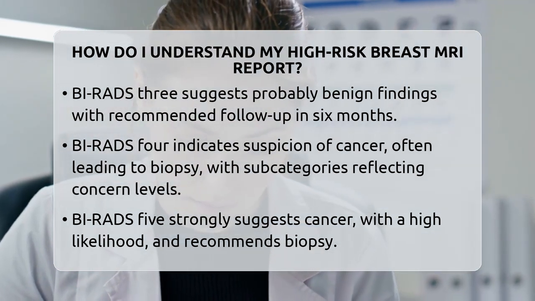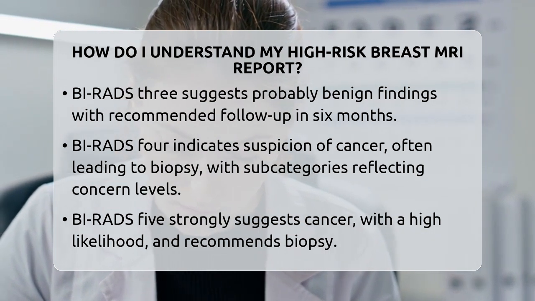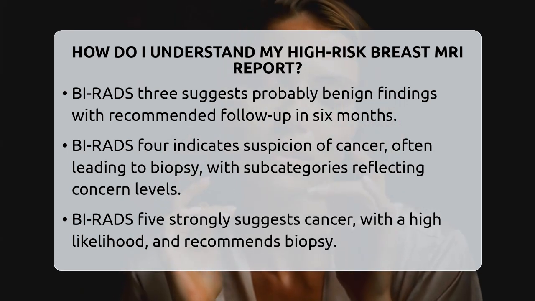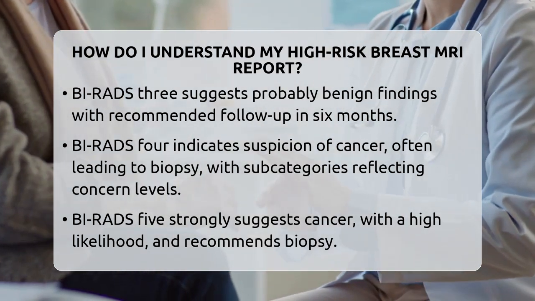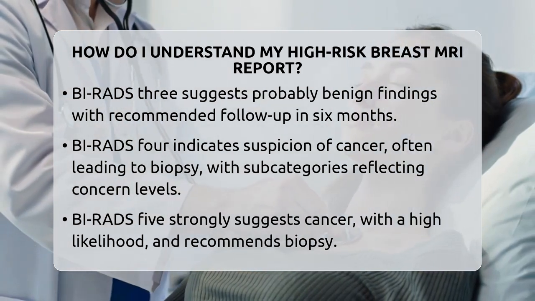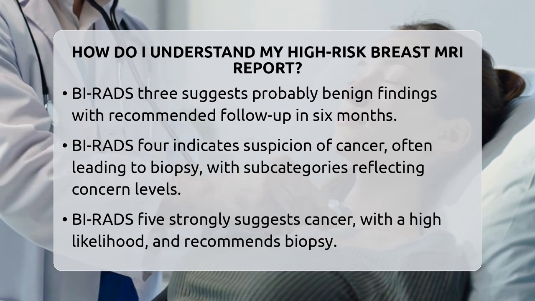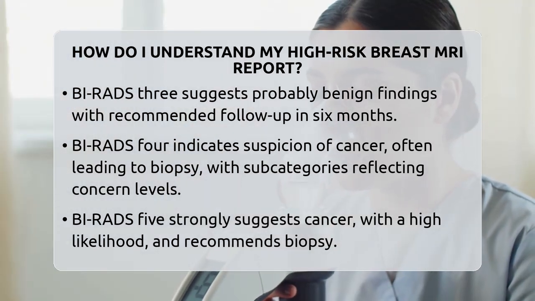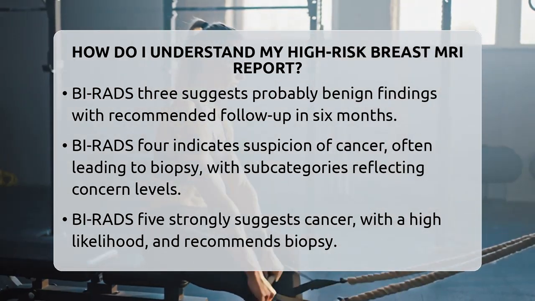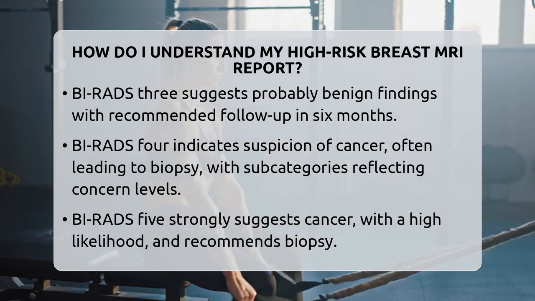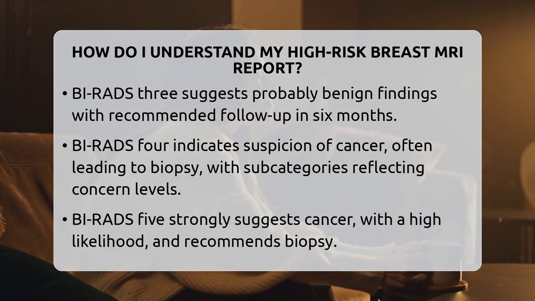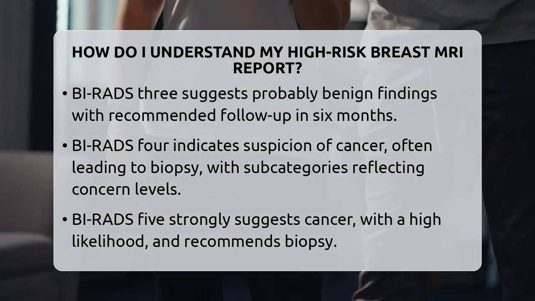BI-RADS 3 suggests a finding is probably benign, with less than a 2% chance of being cancer, and follow-up imaging in 6 months is usually recommended. BI-RADS 4 indicates suspicion of cancer, with subcategories 4A, 4B, and 4C representing increasing levels of concern. Usually, a biopsy is advised for these cases. BI-RADS 5 means the findings are highly suggestive of cancer, with a 95% or greater chance, and a biopsy is strongly recommended. BI-RADS 6 is used when a known cancer is being monitored.